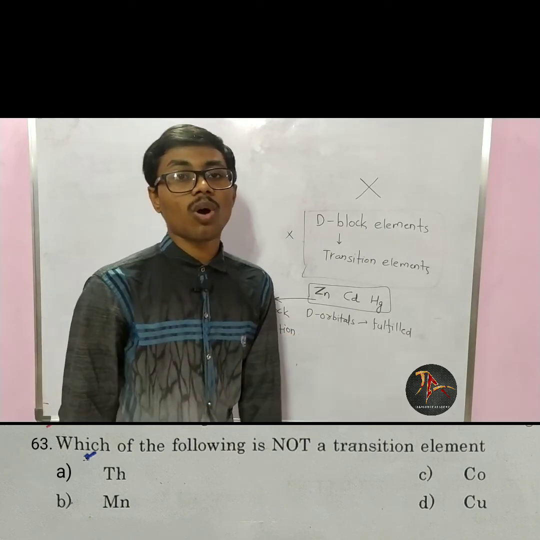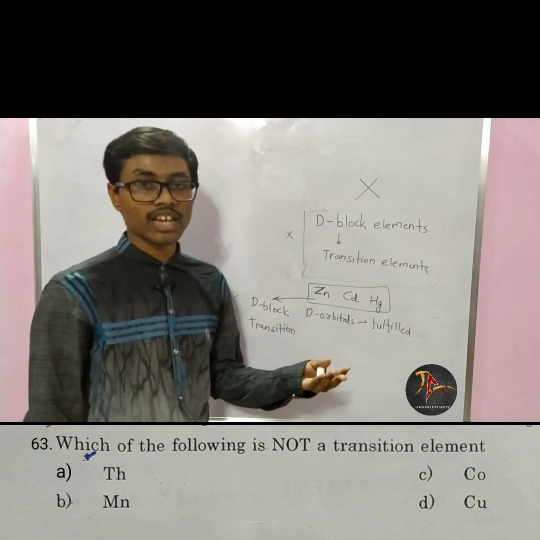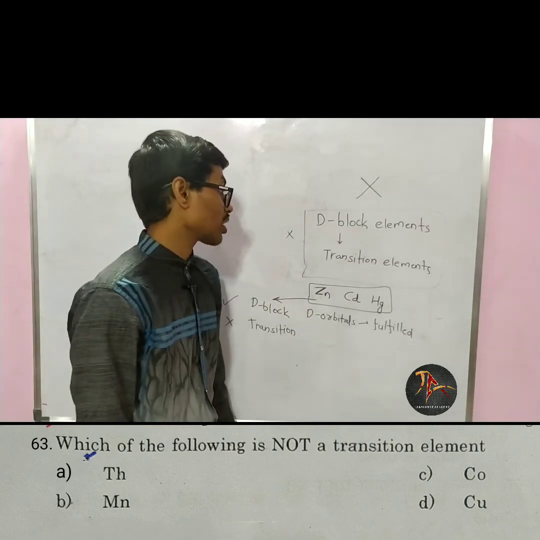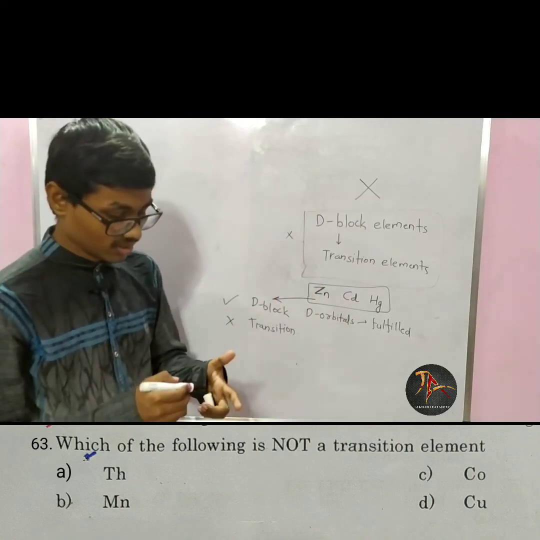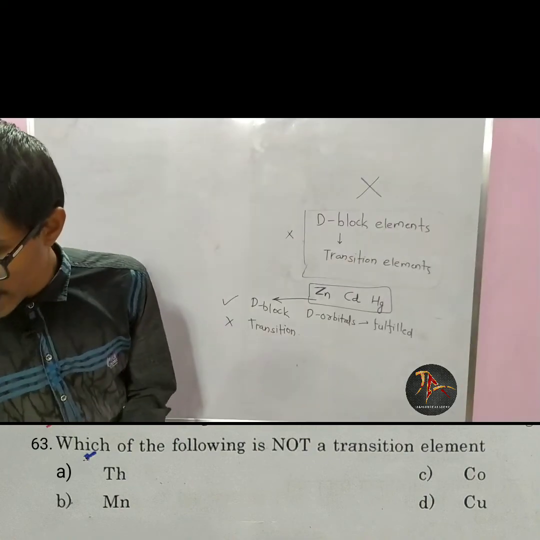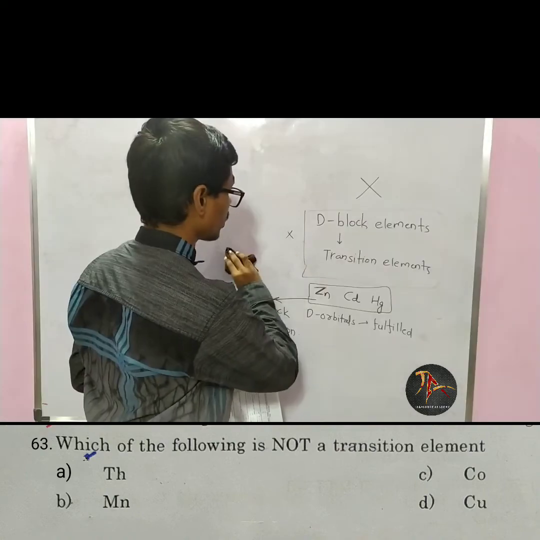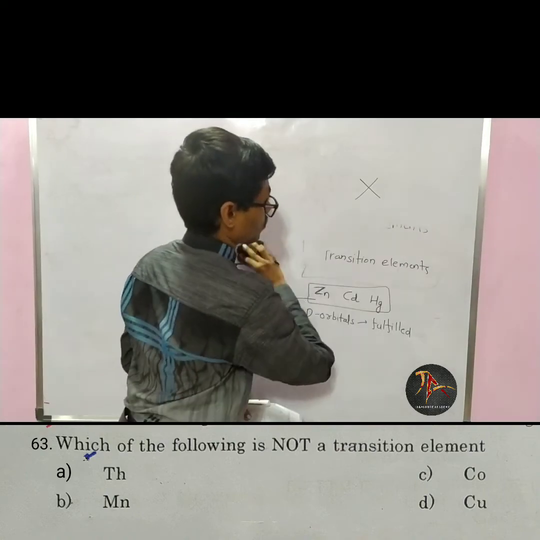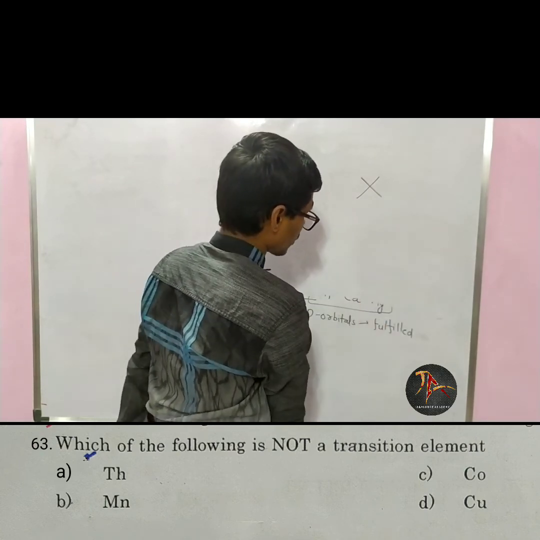Now all transition elements are d block elements, but all d block elements are not transition elements. This is correct. Now they have given us four elements: thorium, cobalt, manganese and copper.